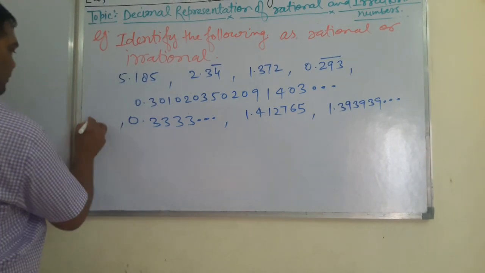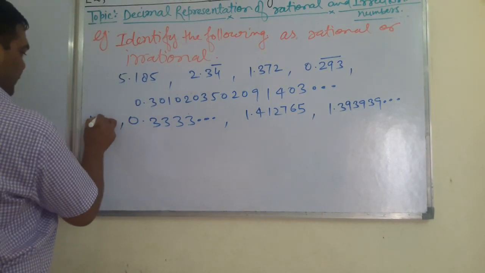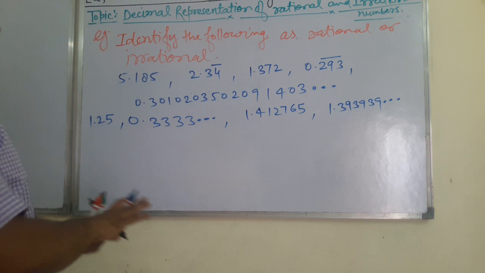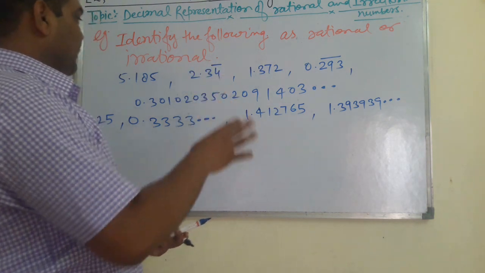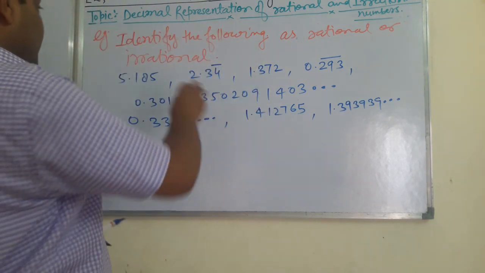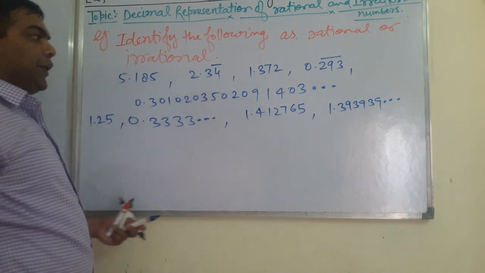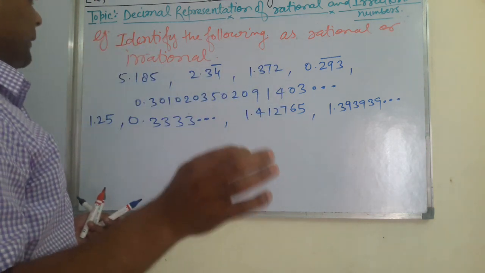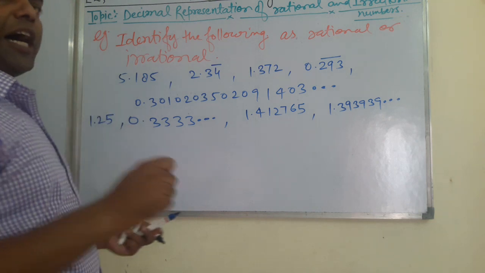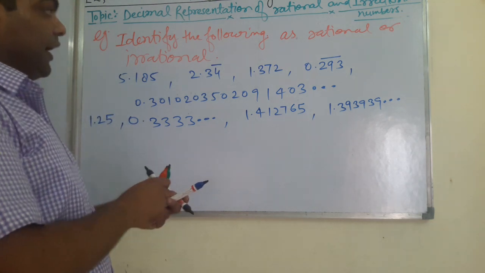Next, 1.25. See here, students, I have given some numbers in the form of decimal. You have to identify which are rational and which are irrational.